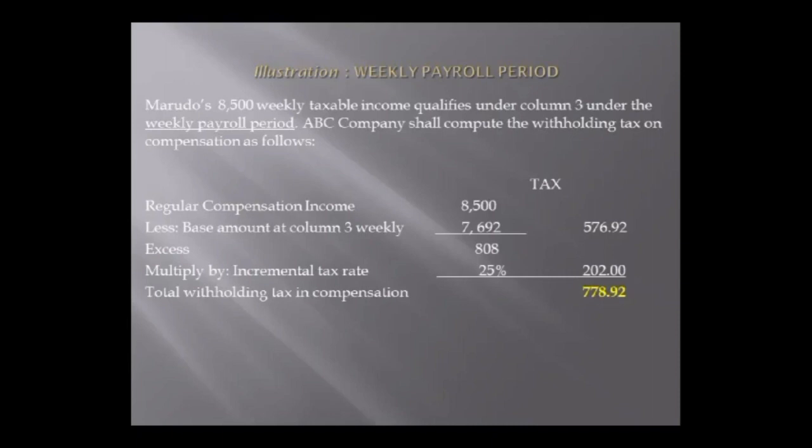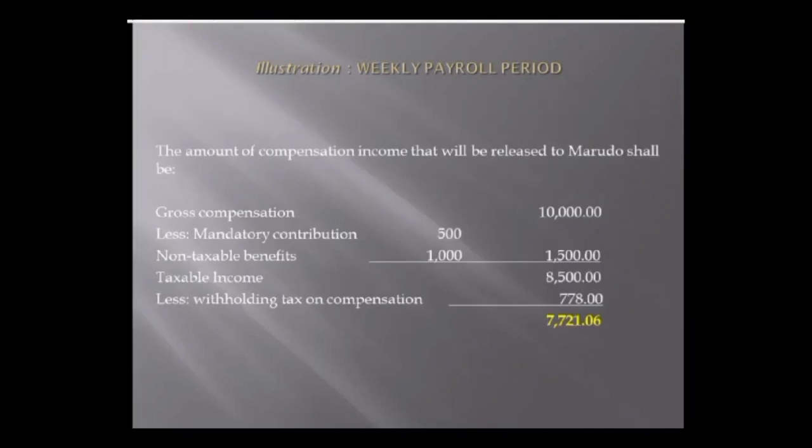Olongapo Company shall compute the withholding tax on compensation as follows. His regular compensation income, which is 8,500, less the base amount at column 3 weekly, which is 7,692, is equal to 808, multiplied by the incremental tax rate, which is 25%. His total withholding tax on compensation is 778.92. And next, the amount of compensation income that will be released to Marudu: gross compensation 10,000 minus mandatory contribution 500 minus non-taxable benefits 1,000 is equal to 8,500, minus withholding tax on compensation 778.92, is equal to 7,721.06, which is the net payroll due to Marudu.